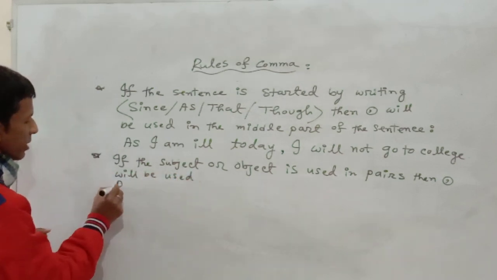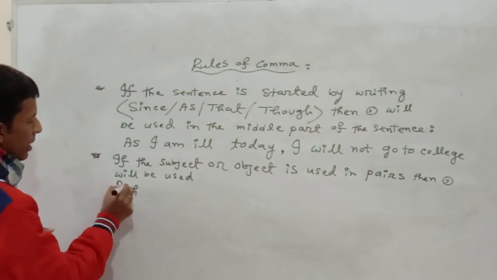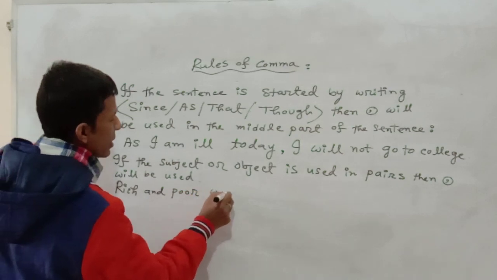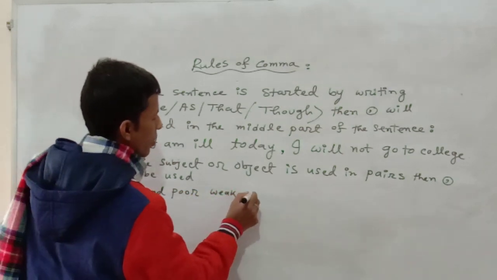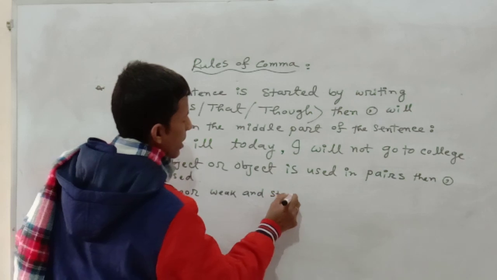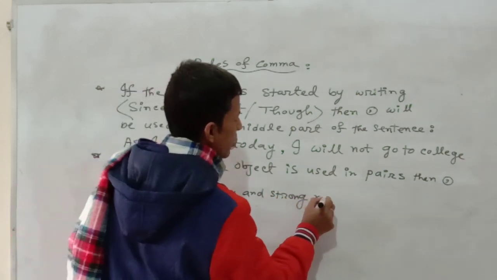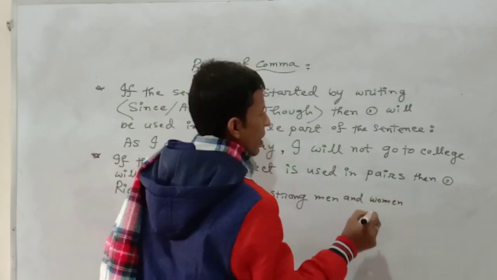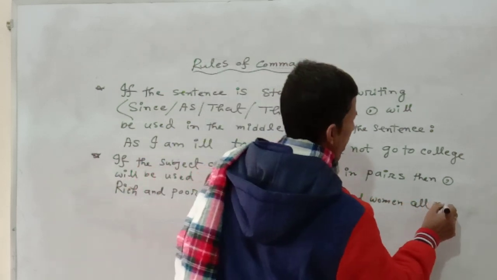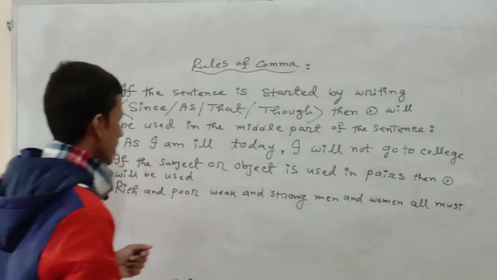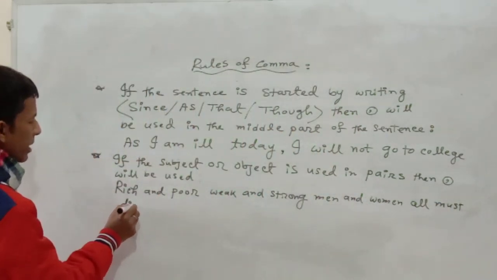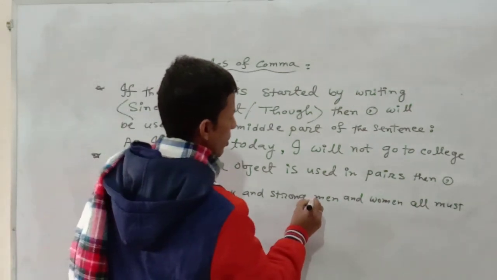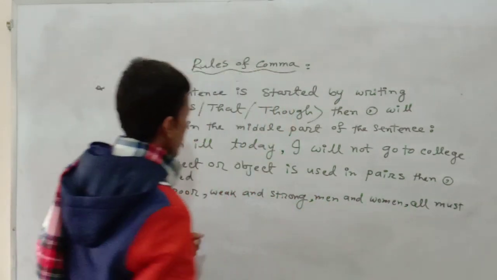Like rich and poor, weak and strong, men and women, all must die. Rich and poor, this is a pair, comma. Weak and strong, comma. Men and women, comma.